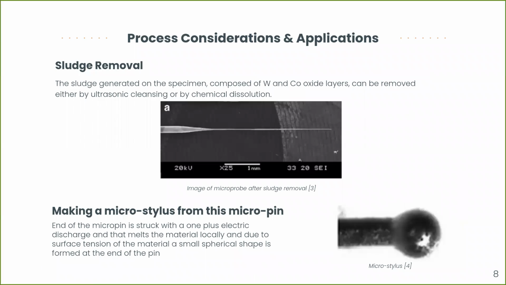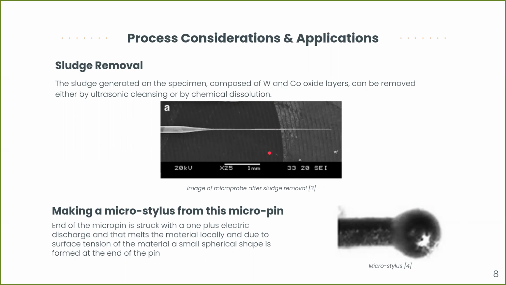All right, next slide. Okay, so now that we have machined our part, the only thing that remains is to remove the sludge. The sludge is majorly composed of tungsten and cobalt oxide, I had shown you that in the reactions, and it can be removed either by ultrasonic cleaning or by chemical dissolution. But again, from experiments, it was found that while doing ultrasonic cleaning of the sludge, sometimes the workpiece breaks, because ultrasonic cleaning works by cavitation bubbles, and there are pressure waves formed, so those pressure waves can break the workpiece. So finally, it was decided that chemical dissolution is the better method for sludge removal, in which high concentration NaOH solution is used.